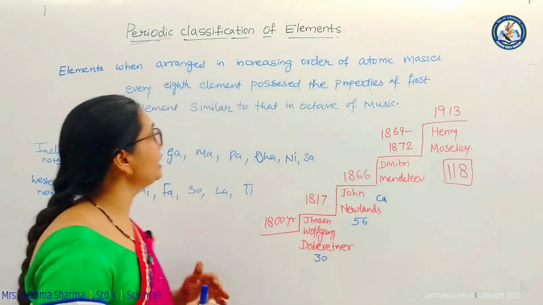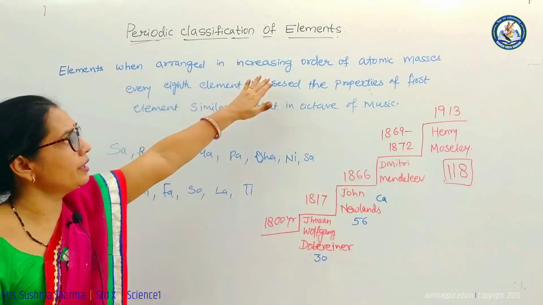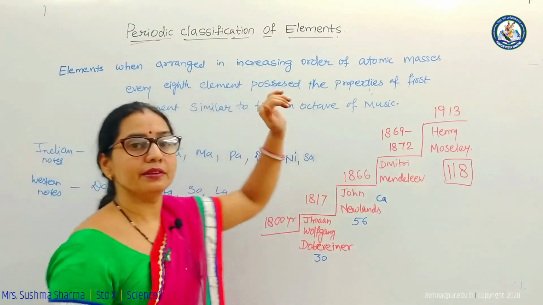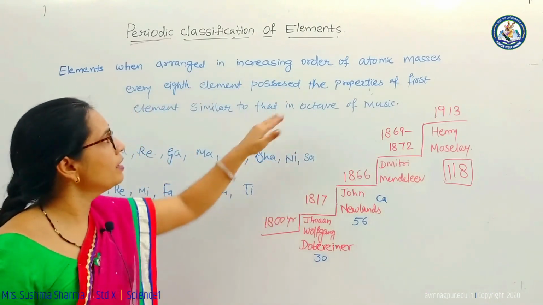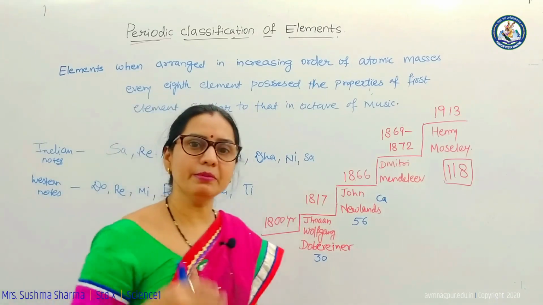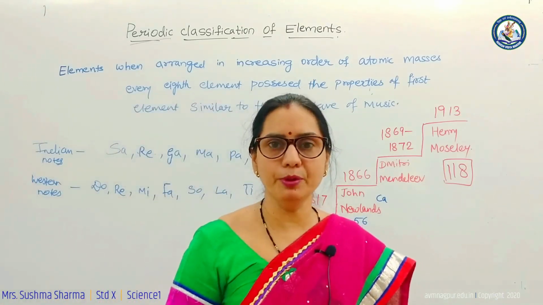When he arranged the elements in increasing order of atomic masses, he found that every 8th element in that table possessed the properties of the first element, similar to the octave of music.